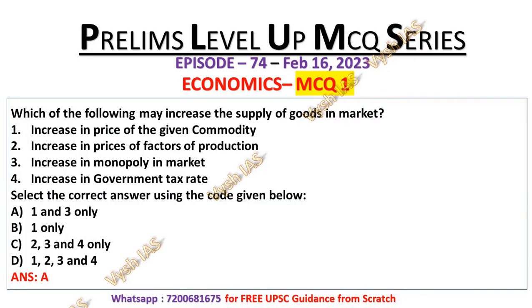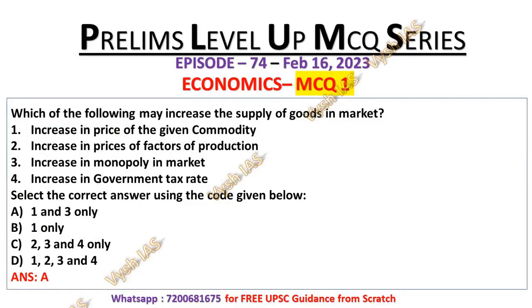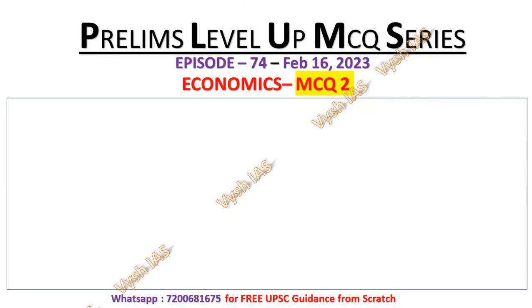Now we will look at statement number 4, which is an incorrect statement, increase in the government tax rate. Increase in the tax raises the cost of production and thus may reduce the supply due to low profit margin. On the other hand, tax concessions and subsidies increase the supply as they make it more profitable for the firm to supply goods. That's why statement number 4 is incorrect and only statement number 1 and statement number 3 are correct. Now move on to MCQ number 2.